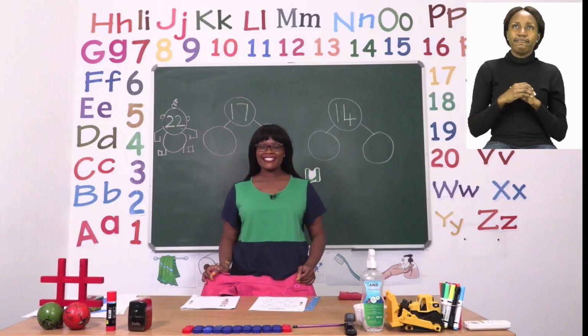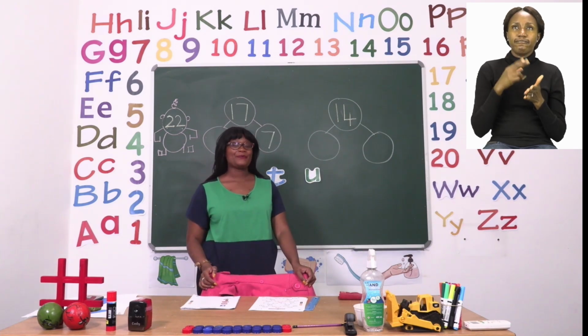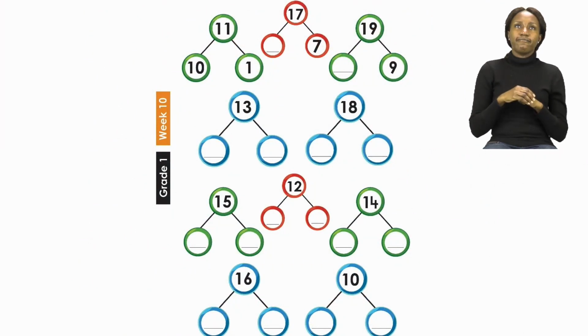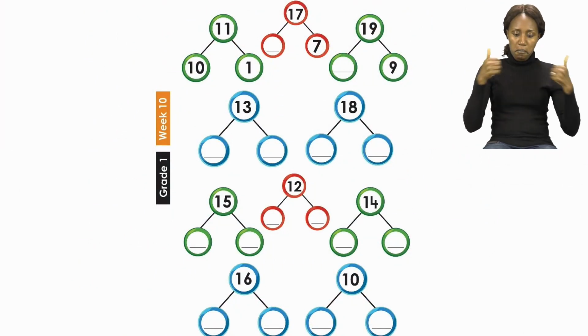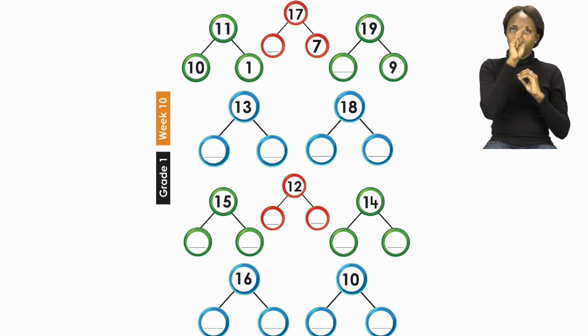For our last exercise, boys and girls, let's now turn to page 22. On page 22, we are going to be decomposing. The way we're going to decompose is using the number bond style. As you can see, we have the biggest number in the top circles. It's our job to break that number down into 2 numbers.